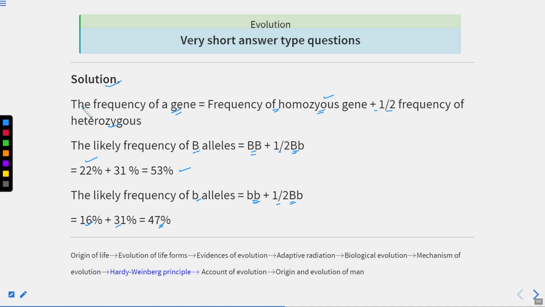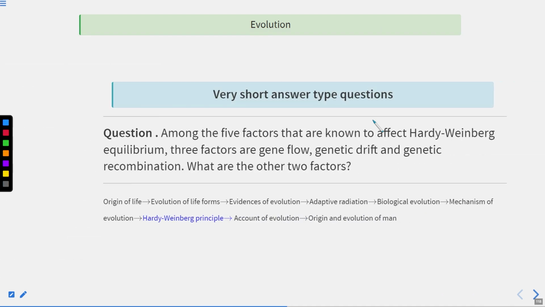Is this clear? To solve this question, you have to remember this formula. The frequency of a gene can be calculated by the frequency of the homozygous gene plus half of the frequency of the heterozygous. You can derive this formula using the Hardy-Weinberg equation, which is p square plus 2pq plus q square equal to 1. I've already told you what p square, q square and 2pq were.